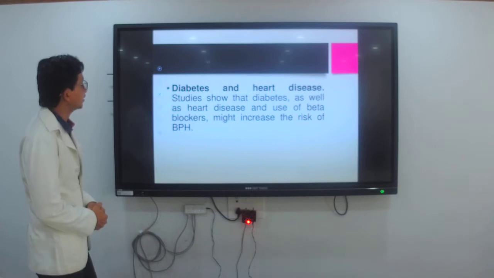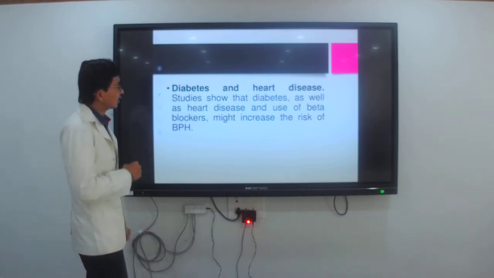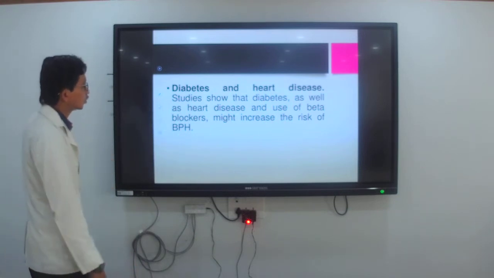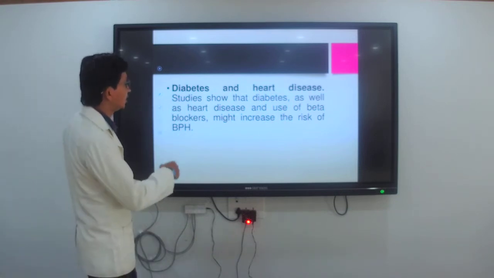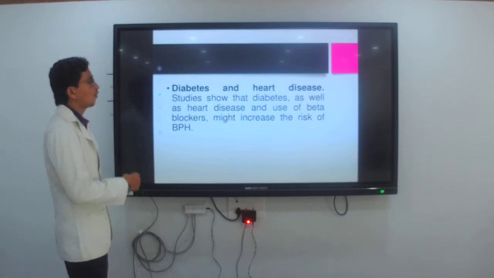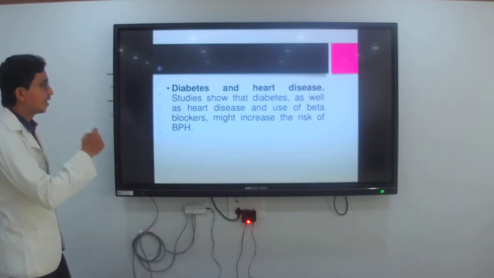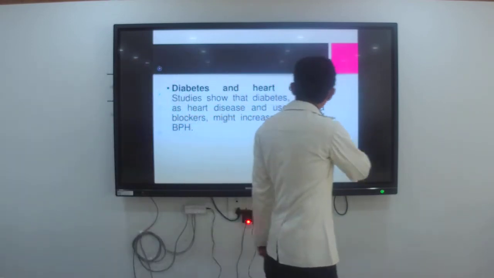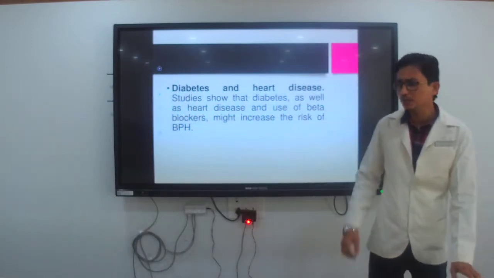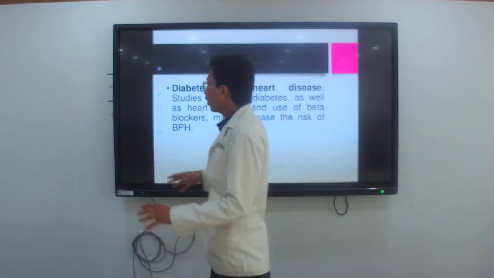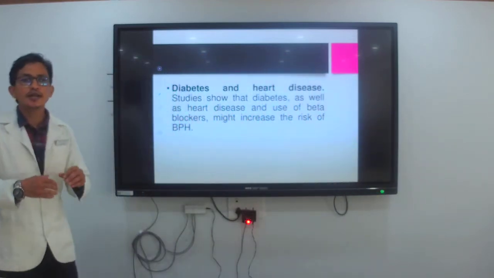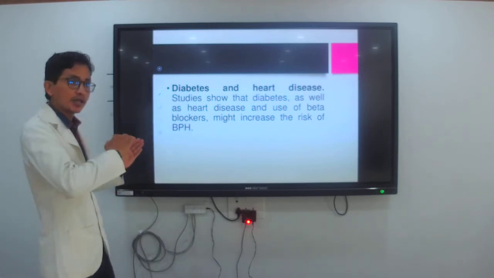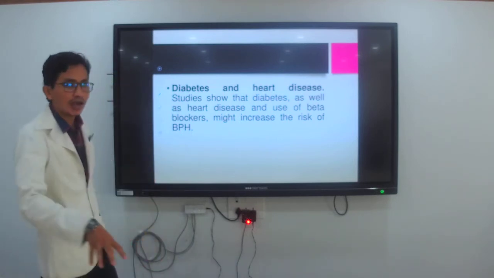The next slide is diabetes and heart disease. Studies show that diabetes, heart disease and the use of beta blockers might increase the risk of BPH. Why beta blockers? It might be a risk for BPH because of high-dose or steroid-type drugs we provide to the client who has diabetes or heart disease.